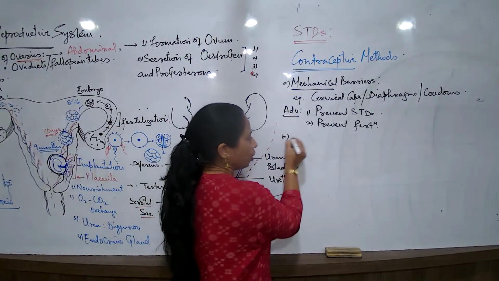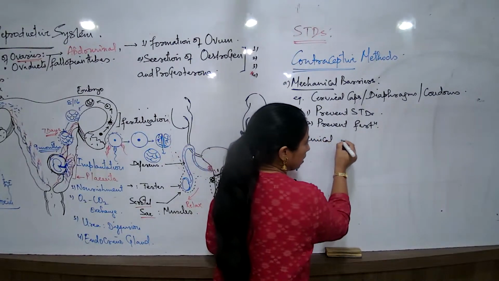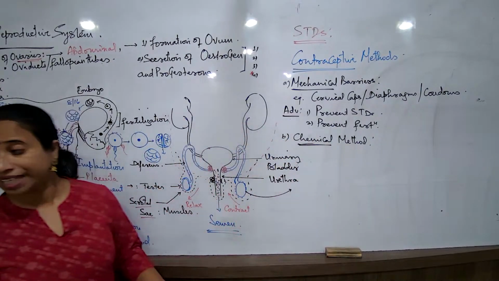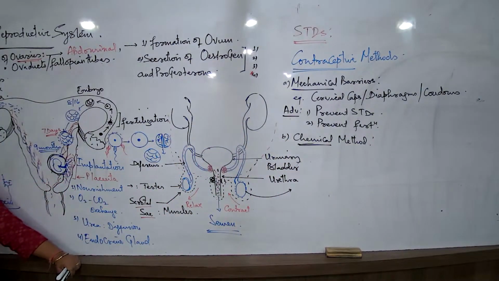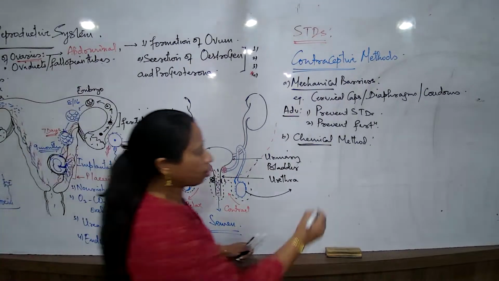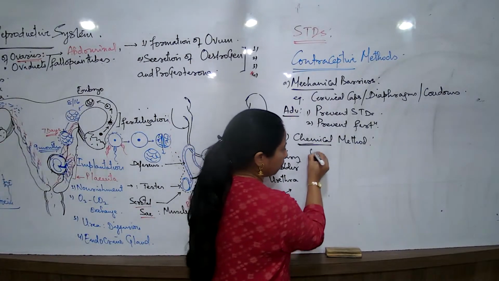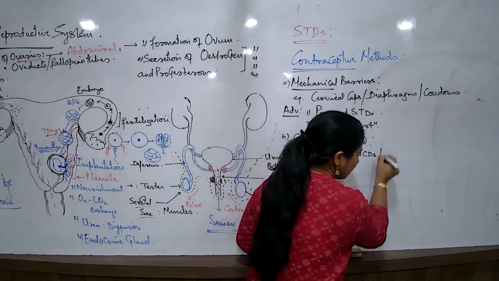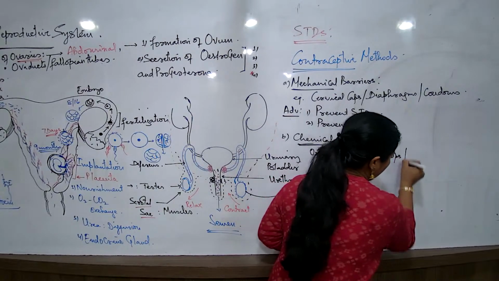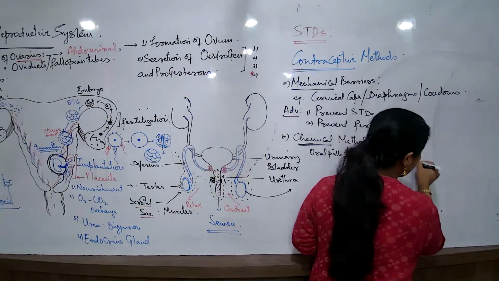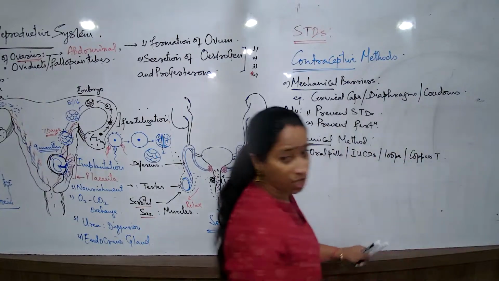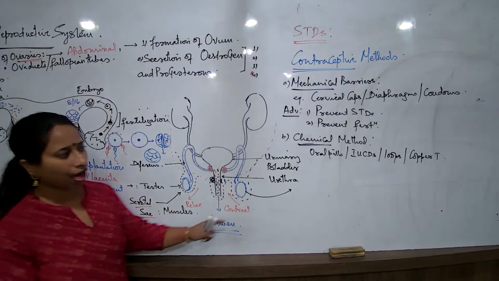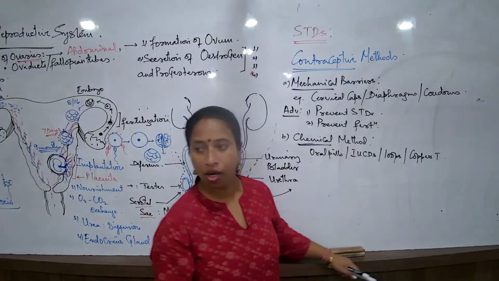The next that I talk about would be the chemical method. The chemical method of contraception is basically for females. When I talk about the chemical method of contraception, I would majorly talk about oral pills, IUCDs, loops, and copper T. Now all these, remember, are majorly for the females, not for the males.